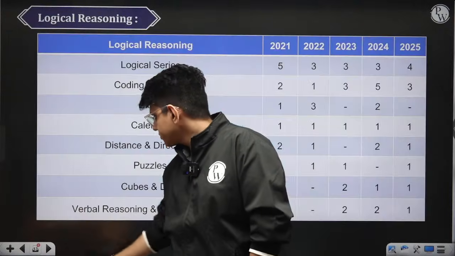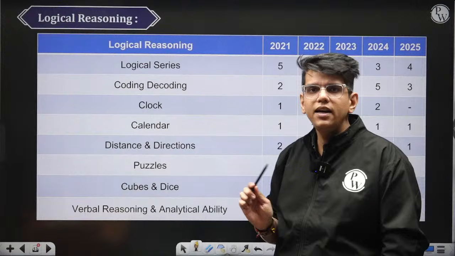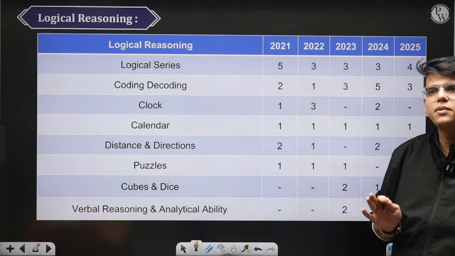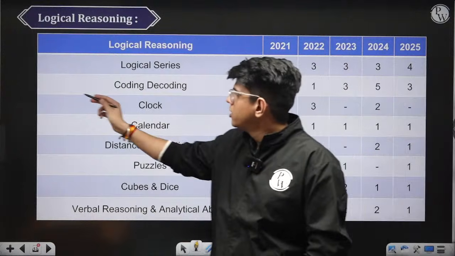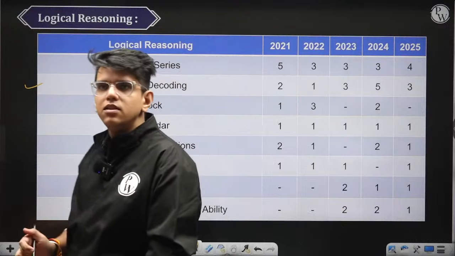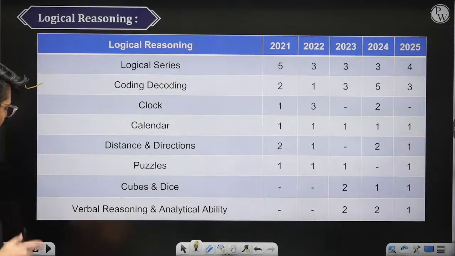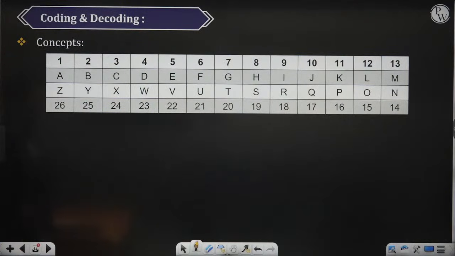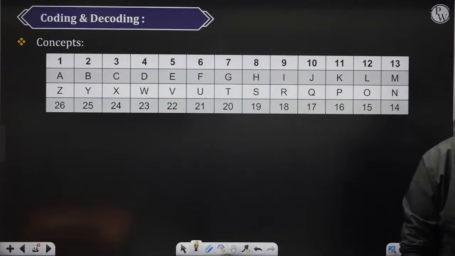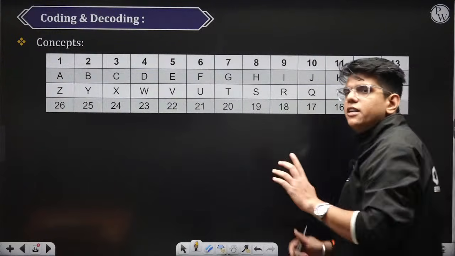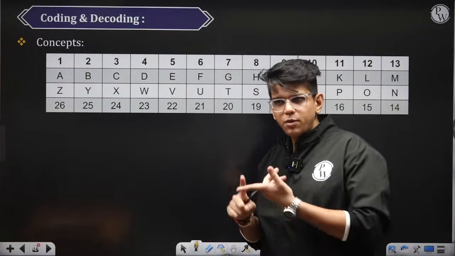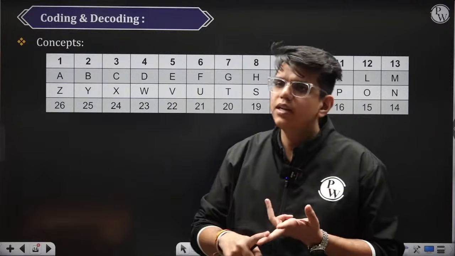In reasoning, there are a few important things. These are the important chapters. We will start with the important chapters only. Today we will start with coding decoding, then we'll do the remaining in the following days. So today let's start with the first topic, coding and decoding. Now how are the questions from coding decoding solved? There are different types of questions in coding decoding. We will start with alphabetical coding, then we will move to numeric coding and then the different types of questions.